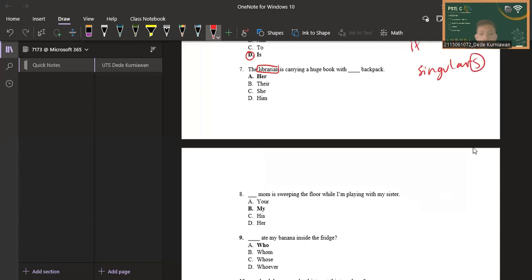So "their" is not correct because librarian is singular. "She" is not correct because we need a word that tells something is owned by someone. "Him" is also not correct. So the answer is A, "her." The librarian is carrying a huge book with her backpack.